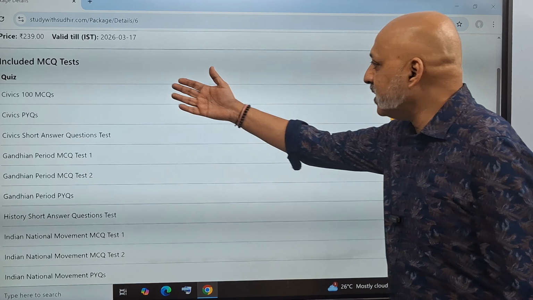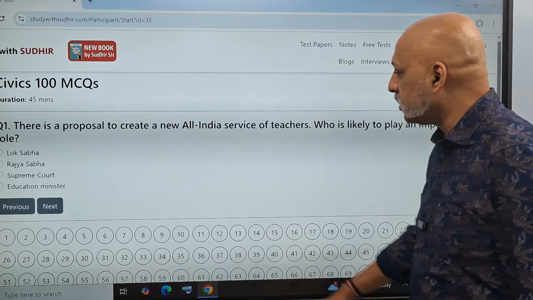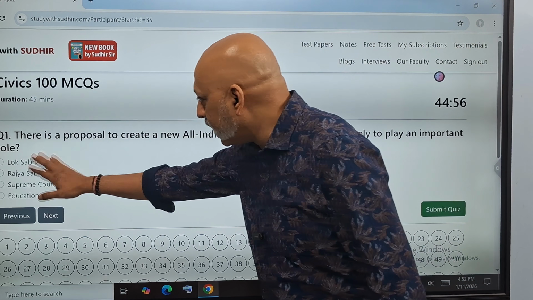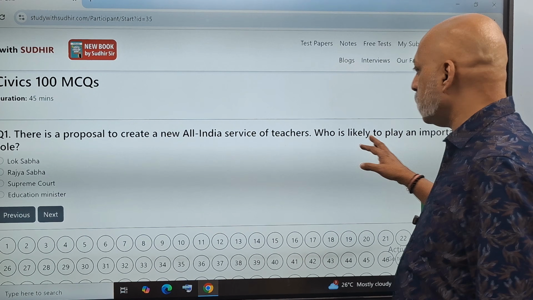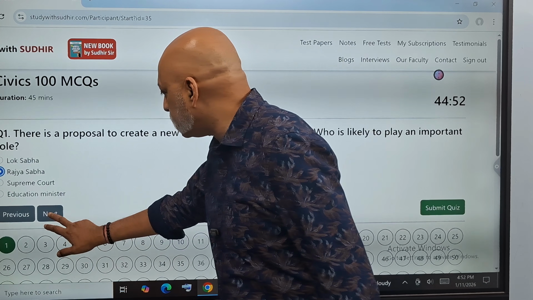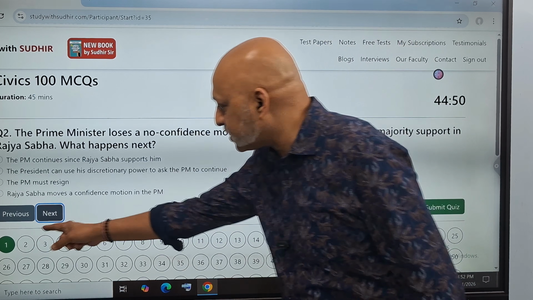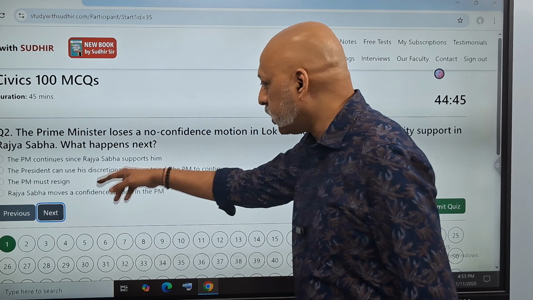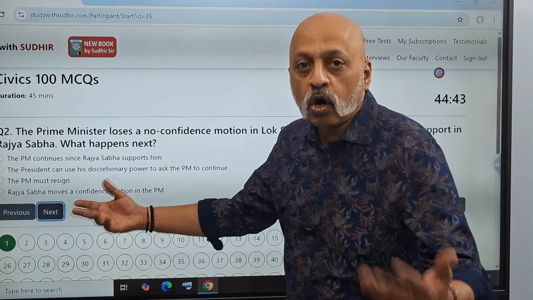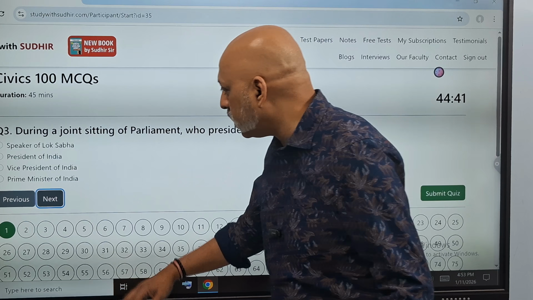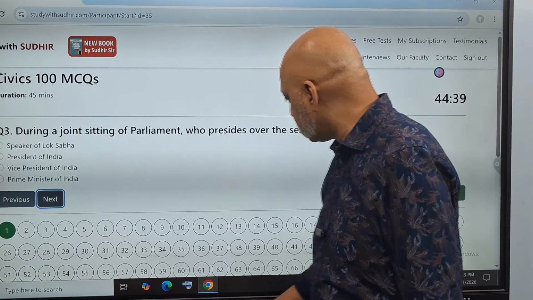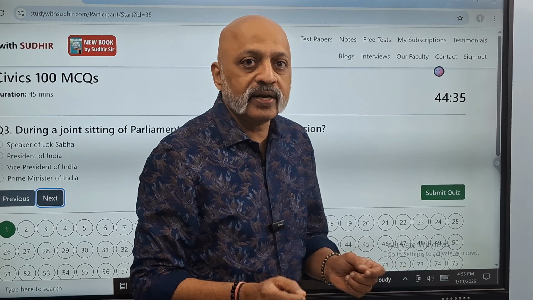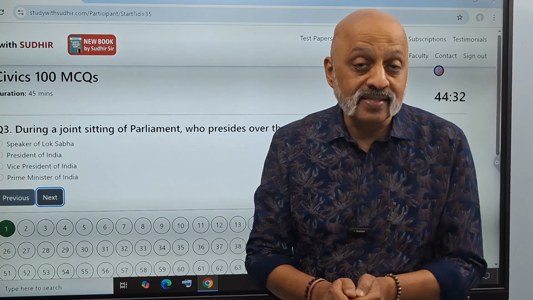For example, let's say Civics 100 MCQ. So if I start the first one, this is how it will look. You click on the right option, for example, start this one, which is likely to be Rajya Sabha. I press this. So the first answer has been marked, right? Then the next one, which loses a no-confidence motion, whatever happens. And if you suppose you don't want to answer this one, you go to the next one. You can skip this, and finally you submit the quiz at the end, at which point in time you would get the entire answer key.